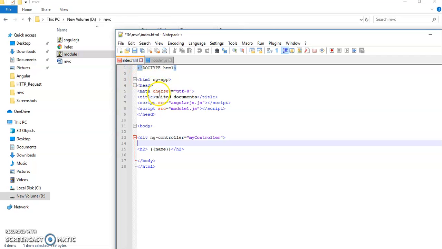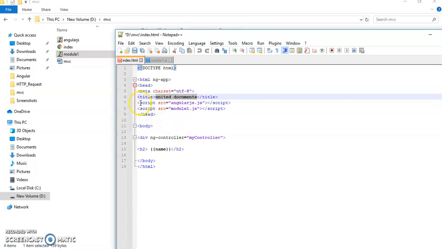First we have to create the index.html file. In this file we have to write doctype html and html ng-app. This is mandatory to write AngularJS code, ng-app. After that we write the title. In the title we can write anything we want.